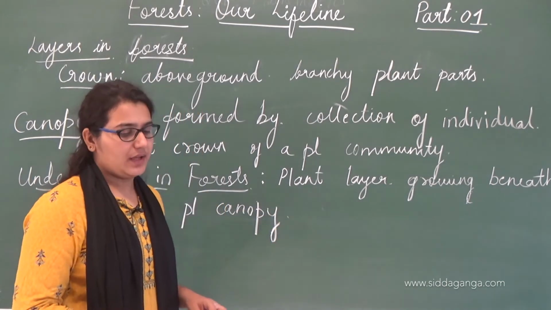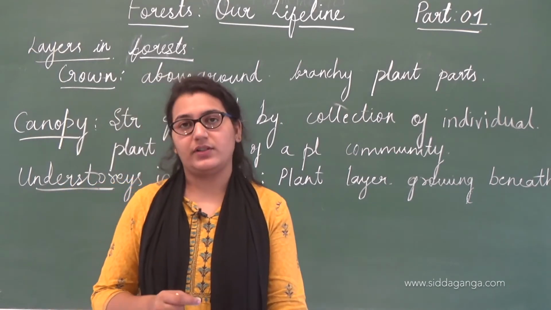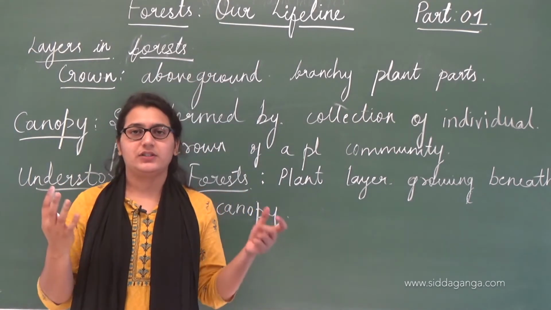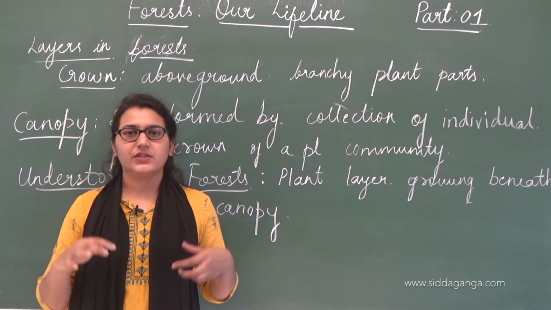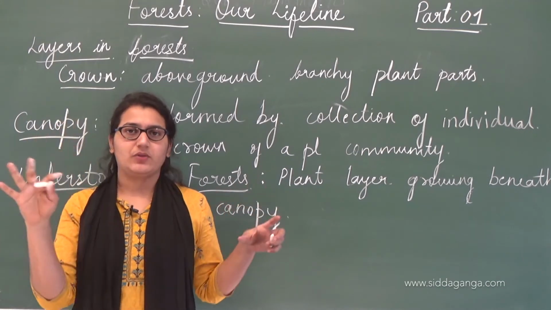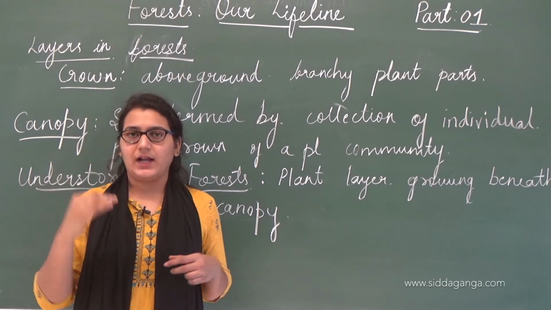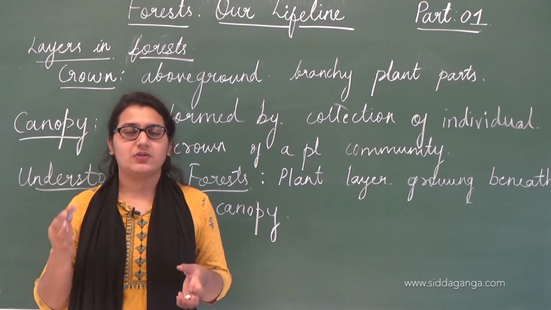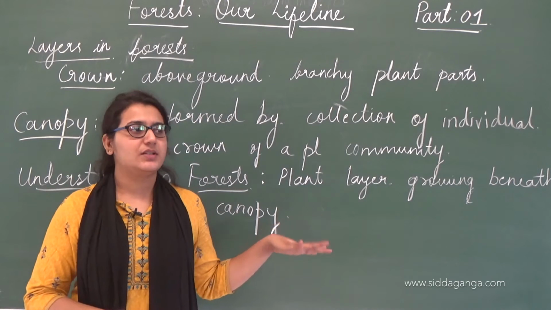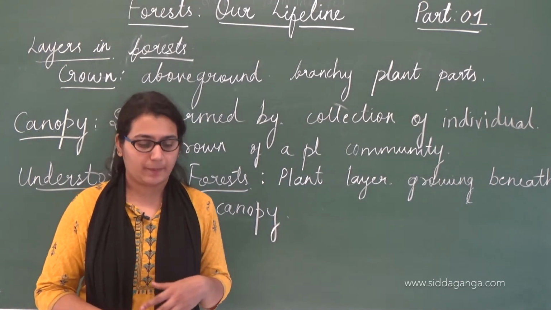Basically we have different layers in the forest region. We have the crown, and together crowns are called the canopy, and the layers below the canopy, below the greenery or the leaf branches we usually see, we call the understories of a forest. Under means the below region, the below area.